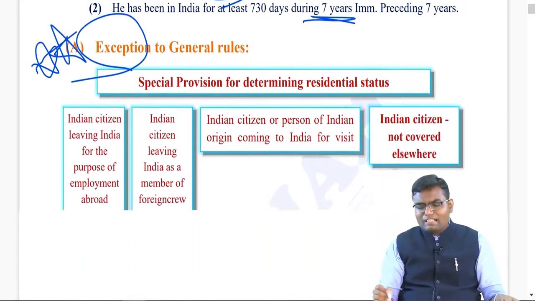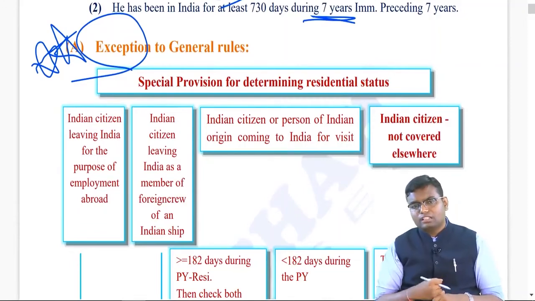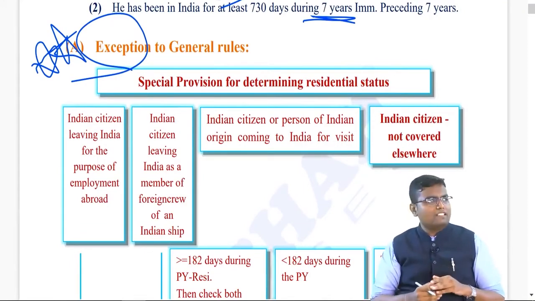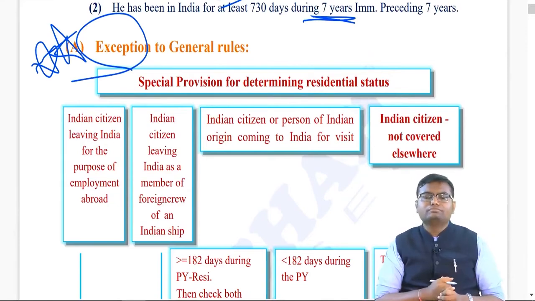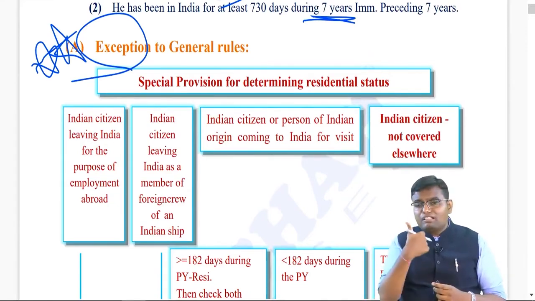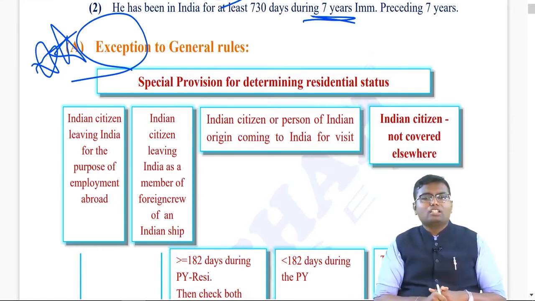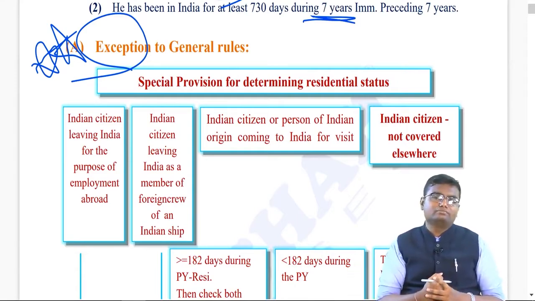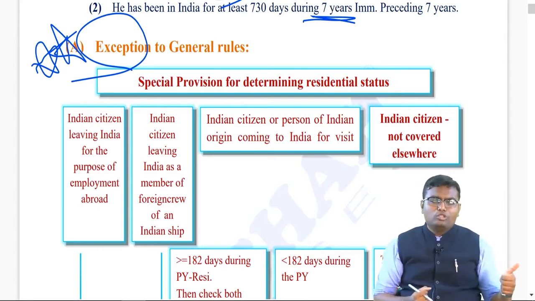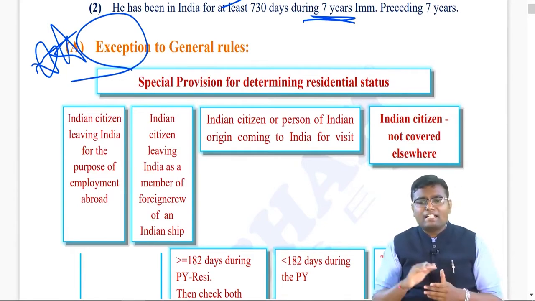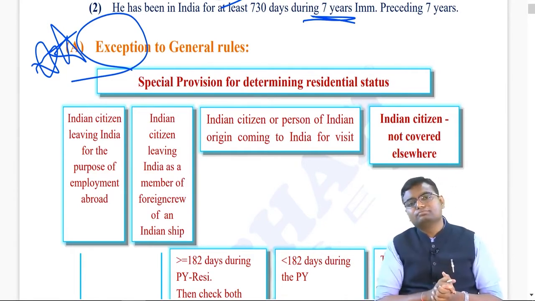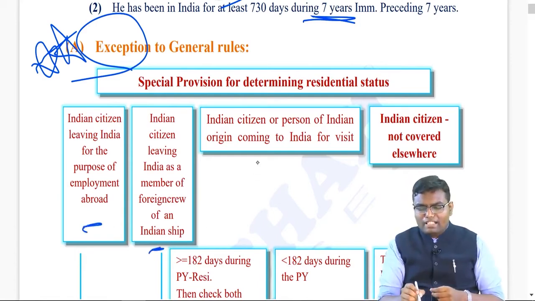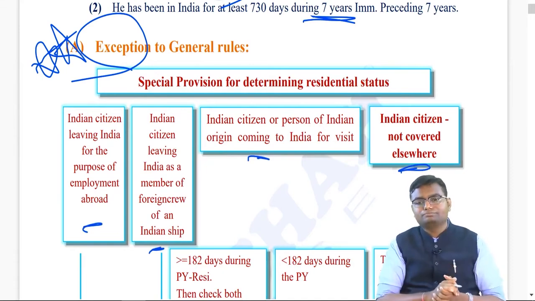There are 4 exceptions in which, while calculating the residential status and applying the basic condition, you will apply only the first condition of 182 days. You will not apply the second basic condition of 60 plus 365. If you satisfy 182, you will become resident. If you don't satisfy that, you will become non-resident directly. This happens when you are covered under any of these 4 exceptions.